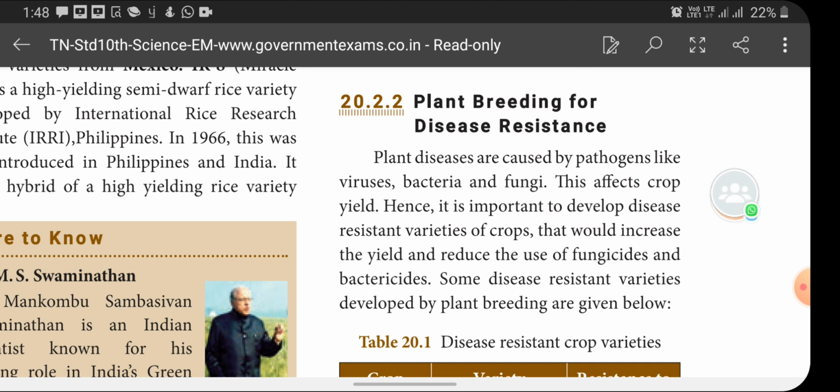Okay, what is disease resistant? Actually, like us, in plants also, diseases are caused by viruses, bacteria and fungi. These pathogens will affect the yield of those particular crops. Hence, it is important to develop disease resistant varieties of crops that would increase the yield and reduce the use of fungicide and bactericides. Okay, so some disease resistant varieties developed by plant breeding are given below.